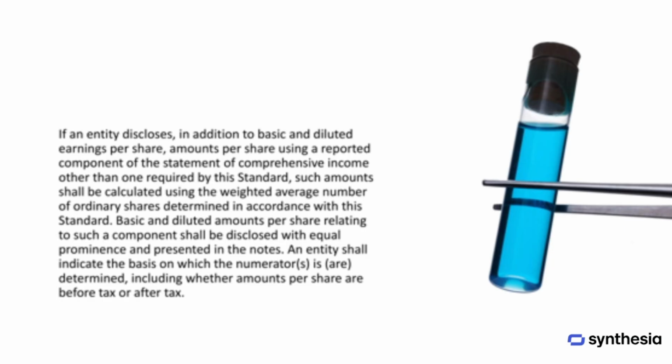If an entity reports earnings per share for a component of the statement of comprehensive income other than what this standard requires, the calculation must still use the weighted average number of ordinary shares determined under this standard. Basic and diluted amounts per share for that component should be disclosed with equal prominence in the notes. The entity must also explain how the numerator was determined, including whether the amounts are before or after tax.